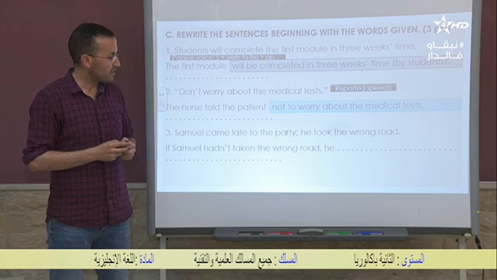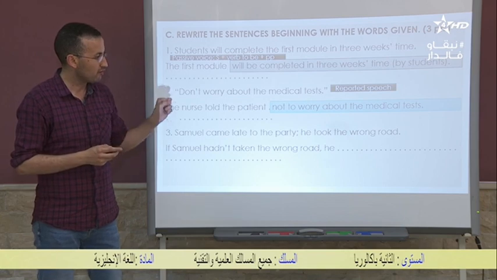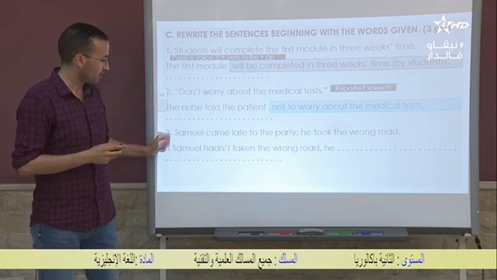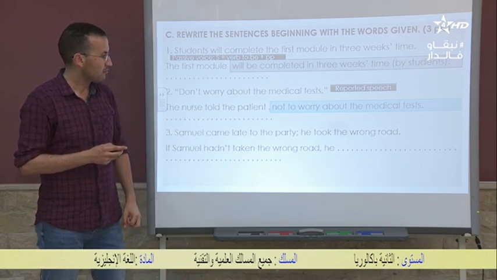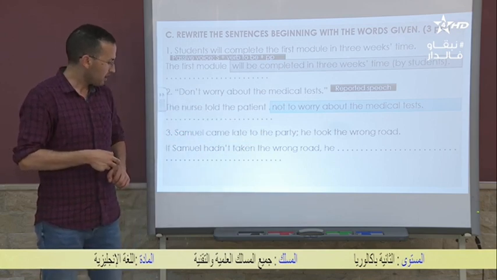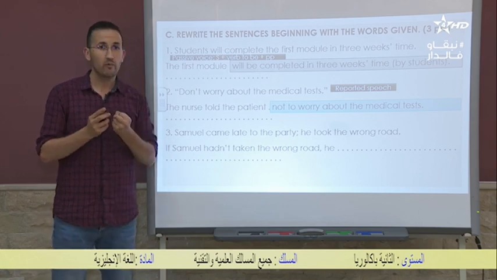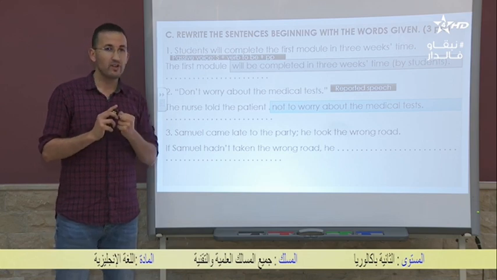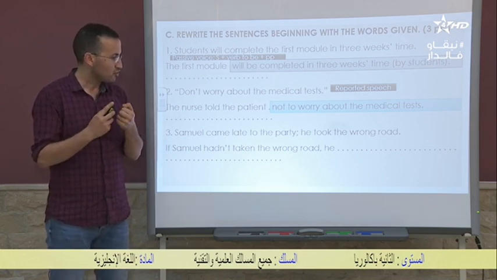Samuel came late to the party. He took the wrong road. The sentence again begins with, if Samuel hadn't taken the wrong road, he. Here we're dealing with a conditional sentence, and we need to decide which conditional we should be using.